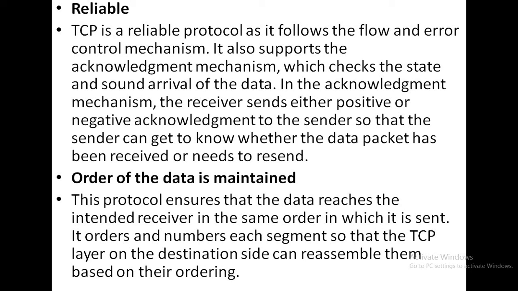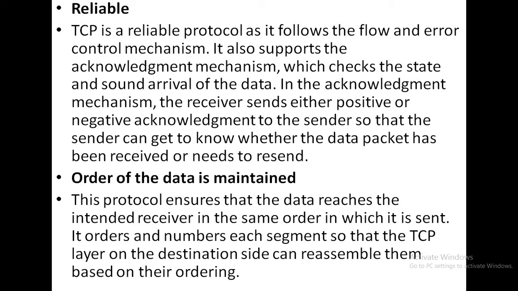And what is the error control mechanism? The error control mechanism means at the time of transmission of the packets, TCP always checks whether the total number of packets generated from the source end and forwarded to the destination end have completely reached the destination end or not.